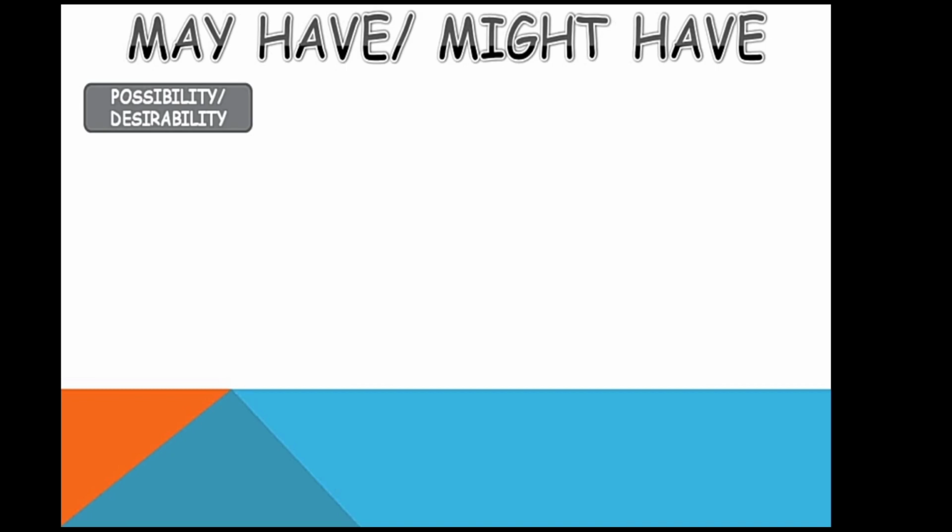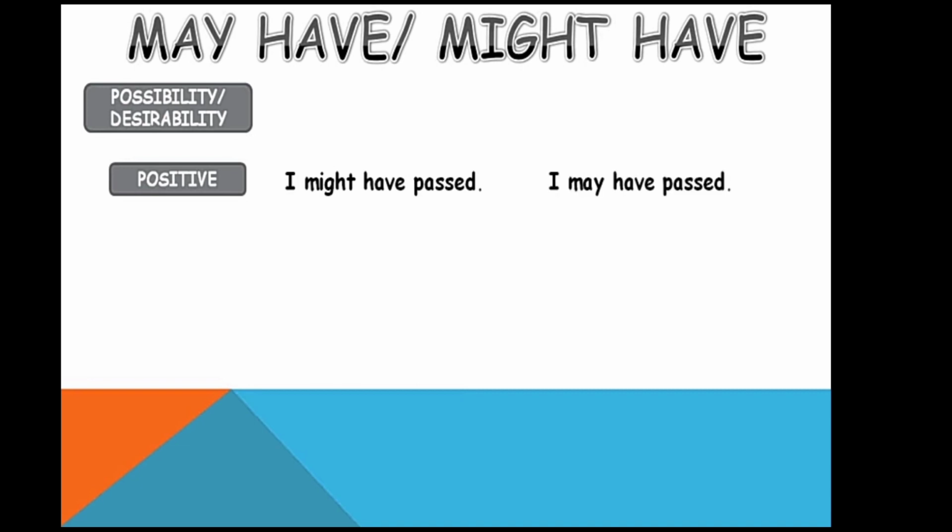Next, used to show a possibility. For example, I might have passed. You are showing a possibility that you might have passed or you may have passed.